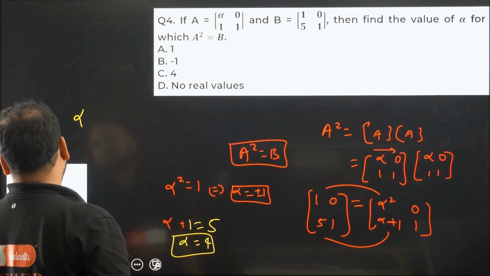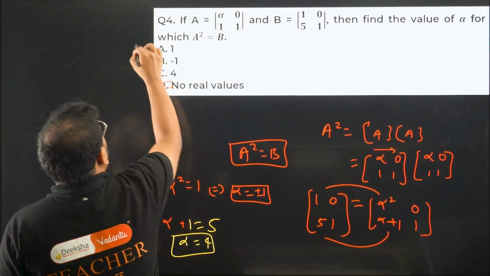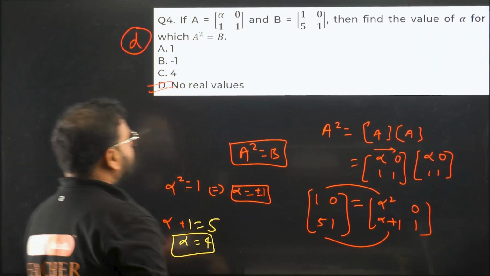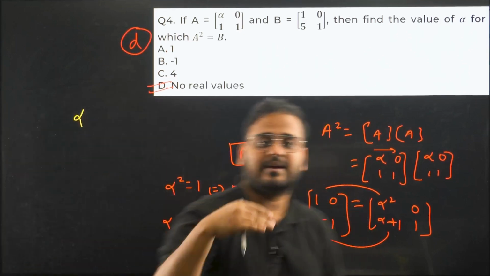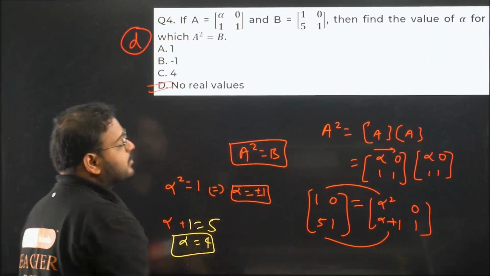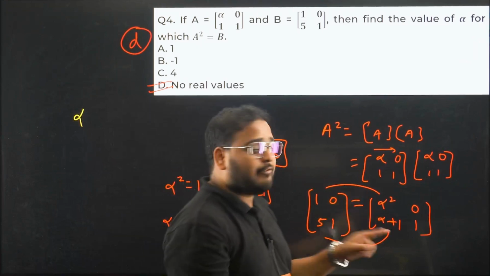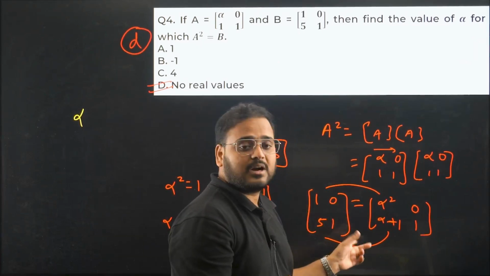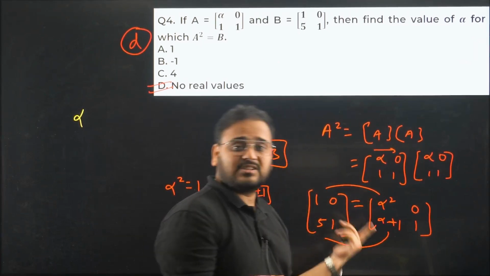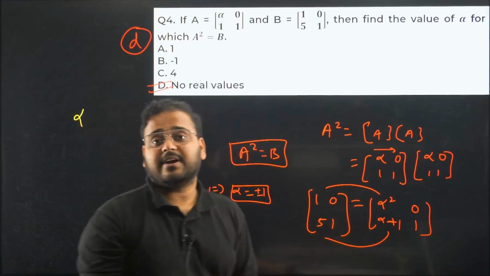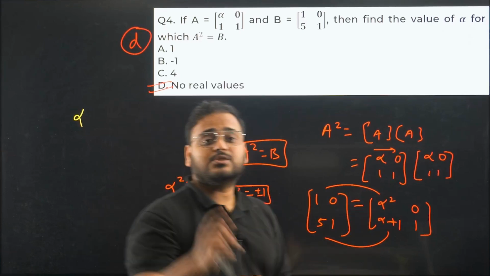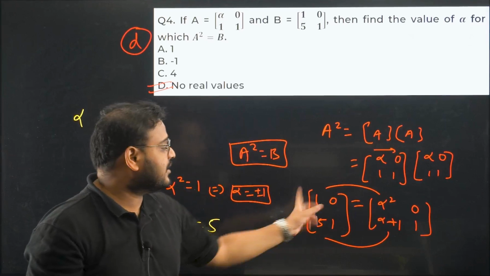So basically you can say that the answer is no real values. How come, sir? Because you have 3 options, none of them are common, right? Can you put any one value of alpha which will make this condition true? If you put 1, not satisfied. If you put minus 1, not satisfied. If you put 4, not satisfied either.